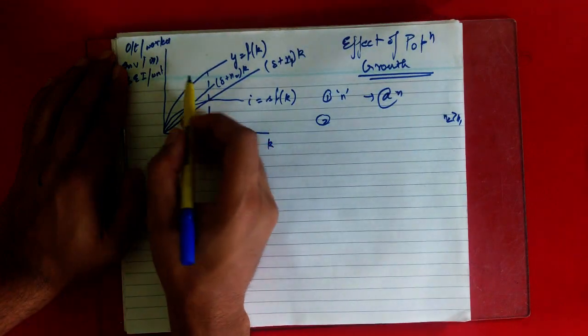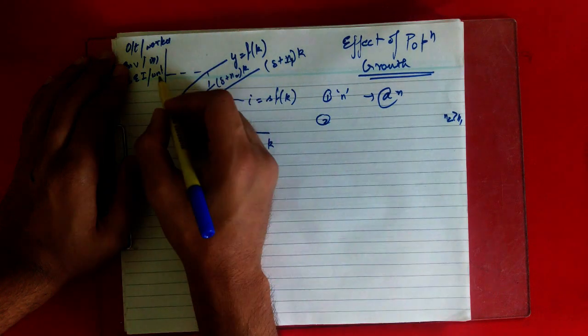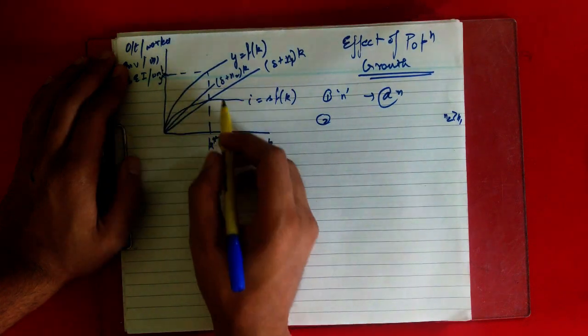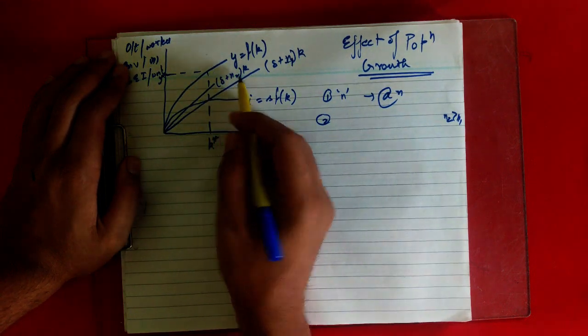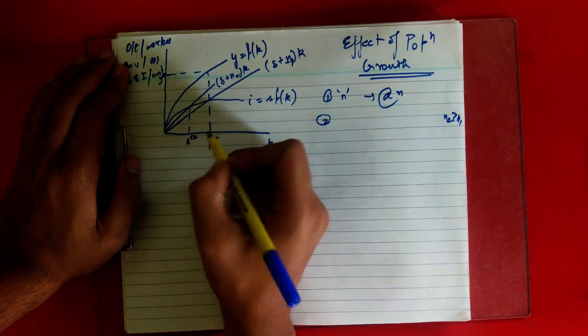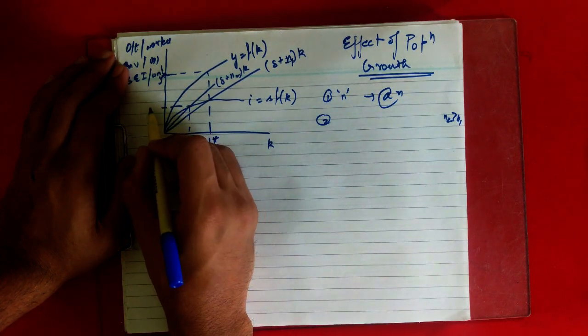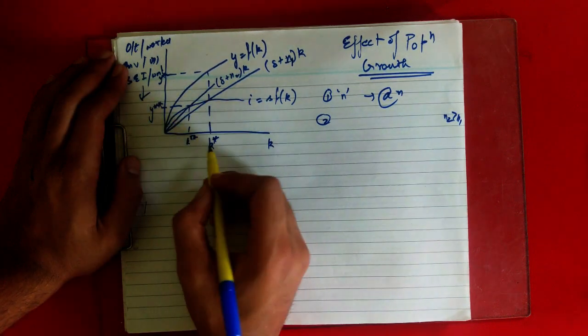So if you see, earlier the country with less population growth has this y star and k star, and the country with more population growth has this k star and y star. So you can see that it is less.